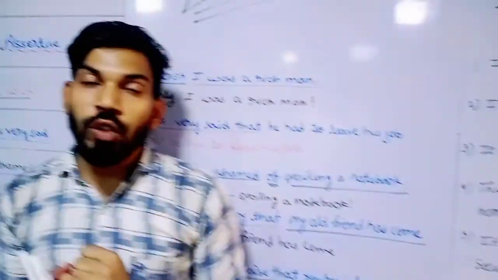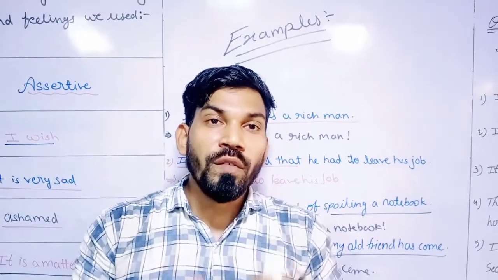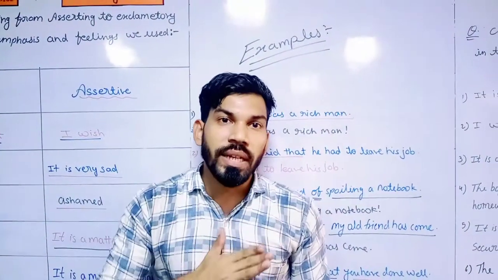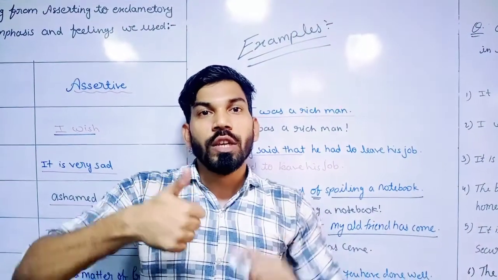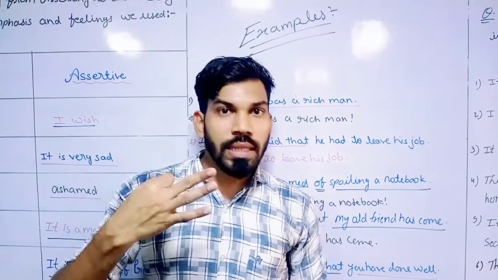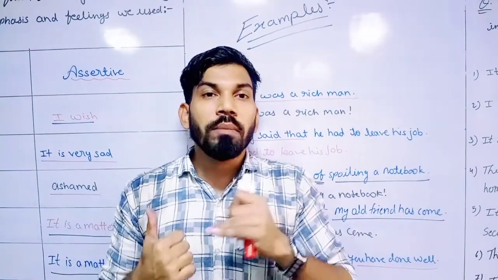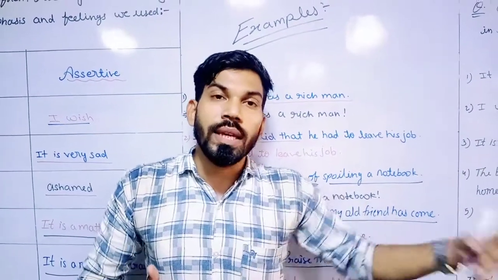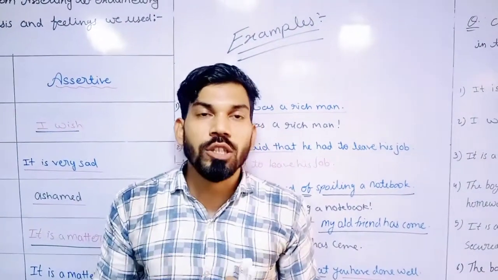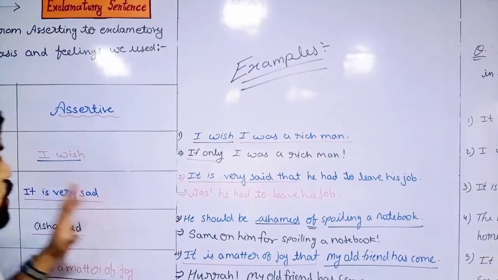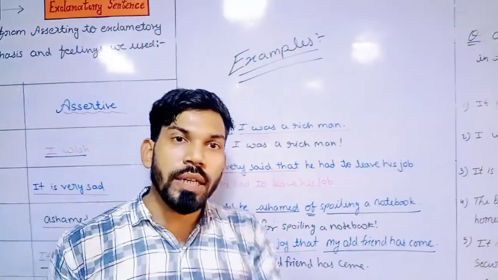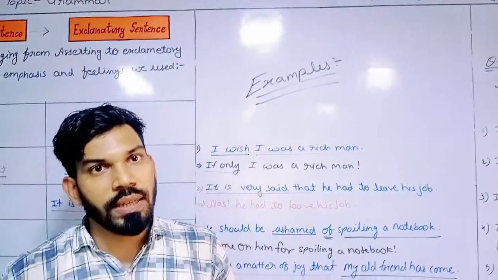So once again I am going to repeat. Whenever we are converting, we are changing the assertive sentence into the exclamatory sentence. First, if we have a simple kind of assertive sentence, you have to use the 3 steps we learned, and by using that we can convert it into the exclamatory sentence. And at the last, if we have emphasis or a feeling word, this way by using this chart, this table, we can convert the assertive sentence into the exclamatory sentence.